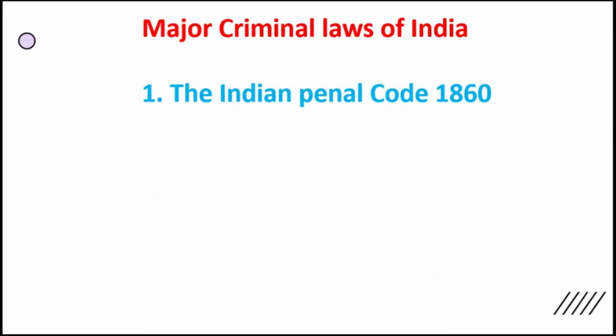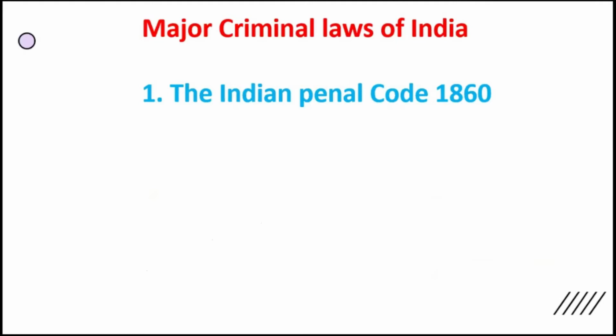When we talk of crime, what are the major laws? We have three major criminal laws. Number one is the Indian Penal Code. Indian Penal Code 1860. Why 1860? Because it was enacted in that year. That is why 1860 is attached with Indian Penal Code.